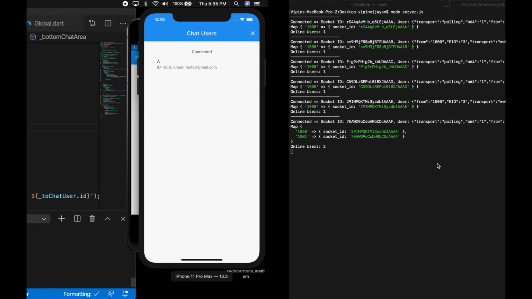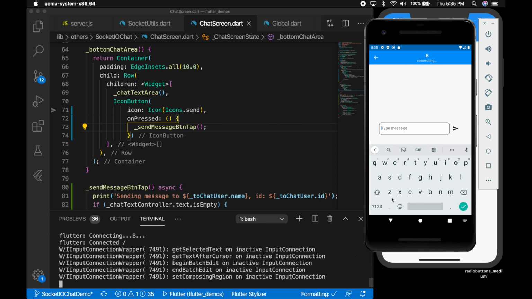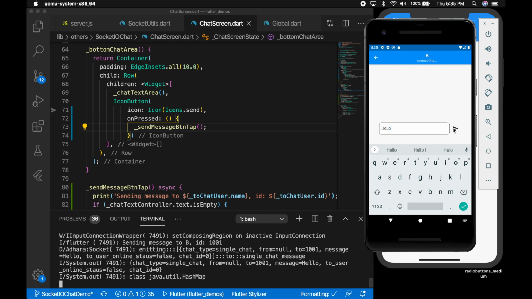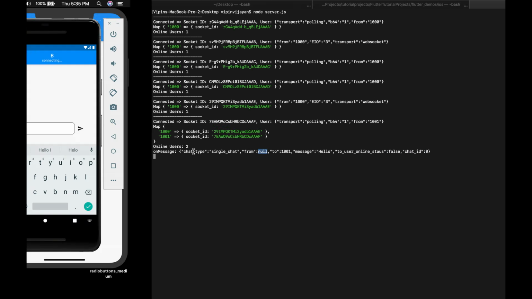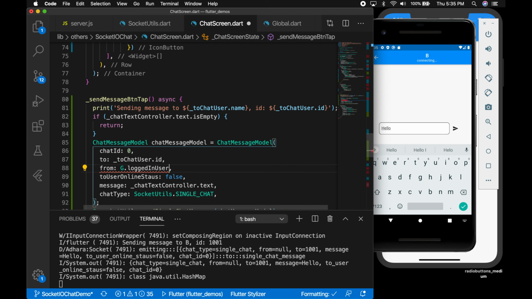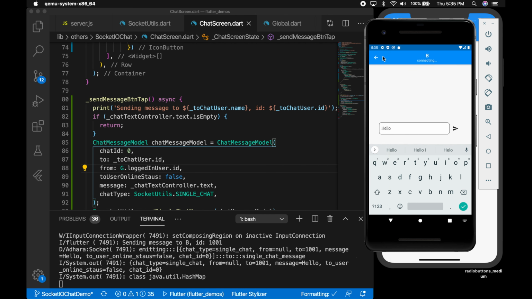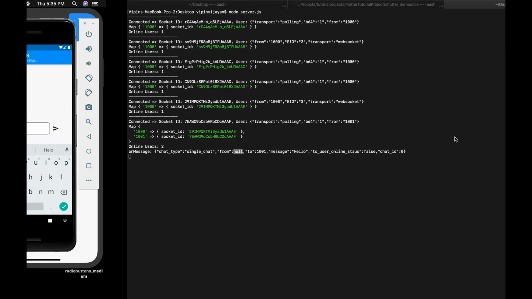Alright, login with B. Okay, online users 2. Now let's try sending a message. Okay, hello. Okay, now we got the message here. So the next thing we have to do is, so here the from is null, so we need to set the from ID. So that will be logged in user dot ID. Okay, now let's send the message again.